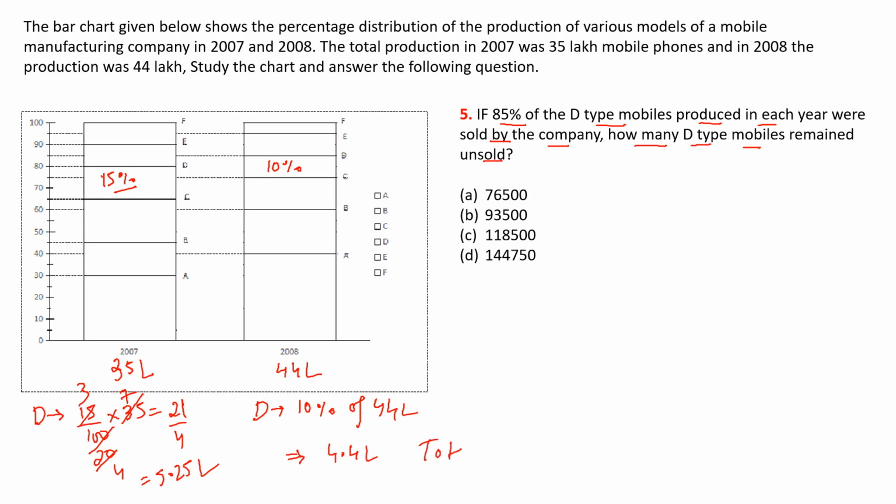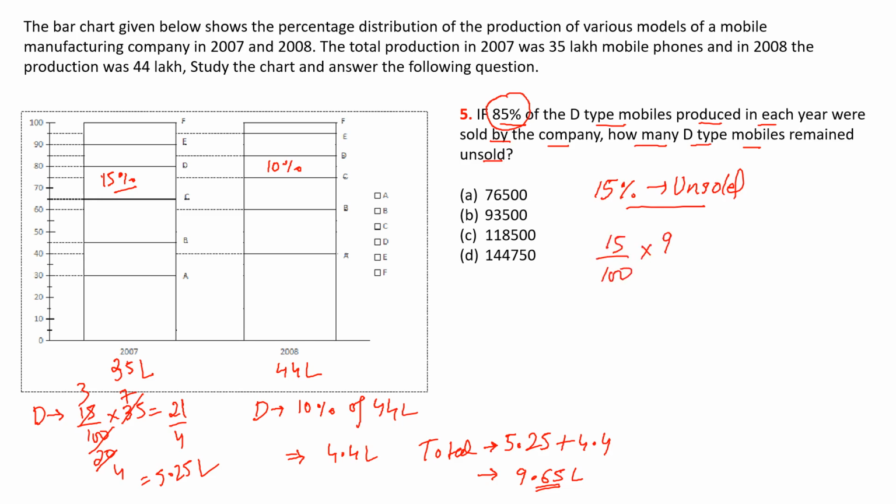So the total production of D-type mobiles was 5.25 plus 4.4, that is 9.65 lakh. Okay, but in the question it is given that the company was able to sell only 85%, that means 15% was unsold. So we need to find the unsold quantity. So we will calculate 15% of 9.65. When you calculate this, you will get approximately 1.4, and 1.4 is option D.